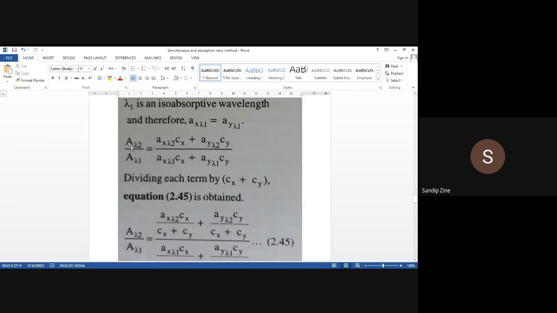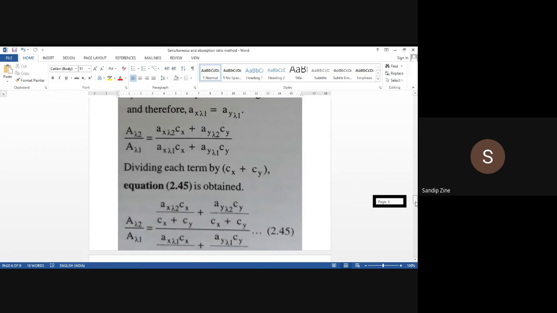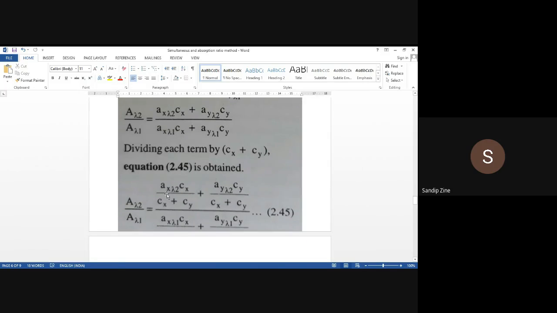A wavelength 2 divided by A wavelength 1 is equal to: Ax lambda 2 into Cx multiplied by 1 over Cx plus Cy, plus Ay lambda 2 into Cy again divided by Cx plus Cy, over Ax lambda 1 Cx as it is plus Ay lambda 1 into Cy as it is.